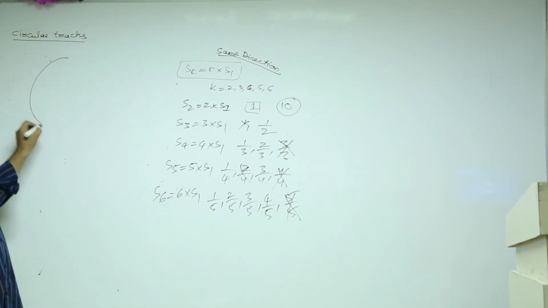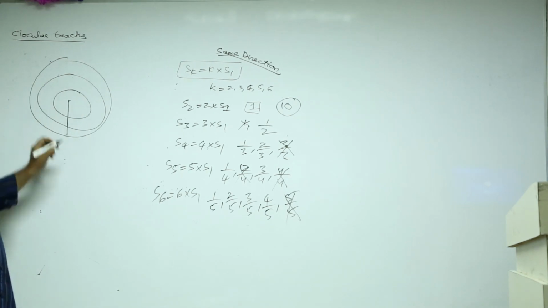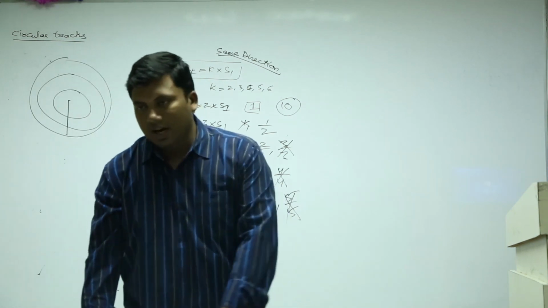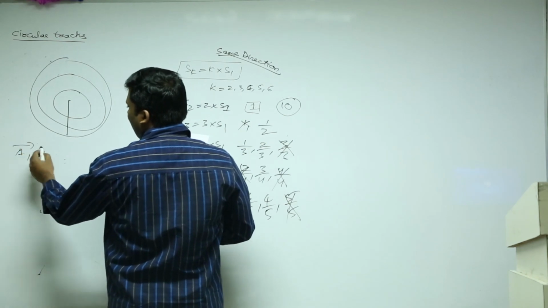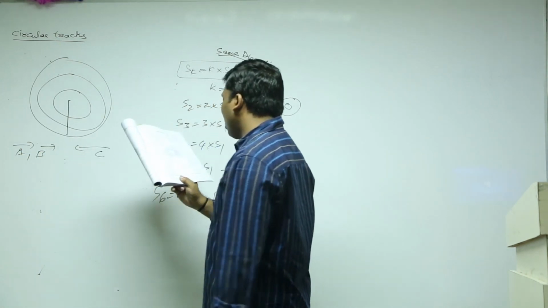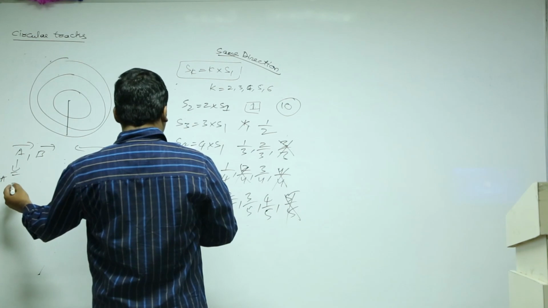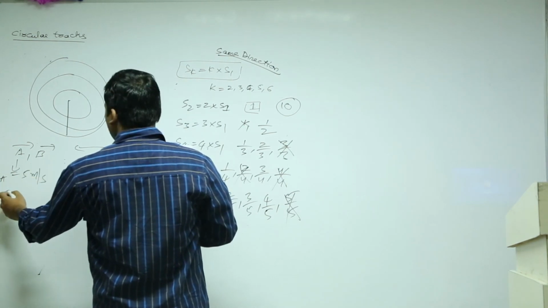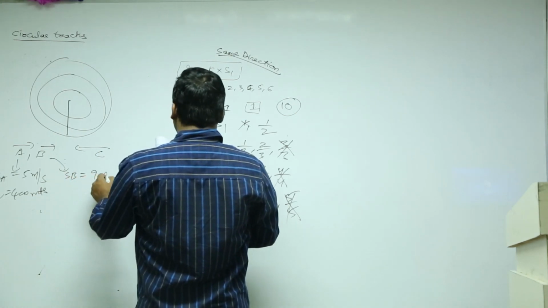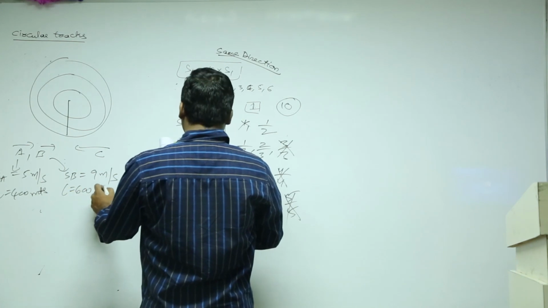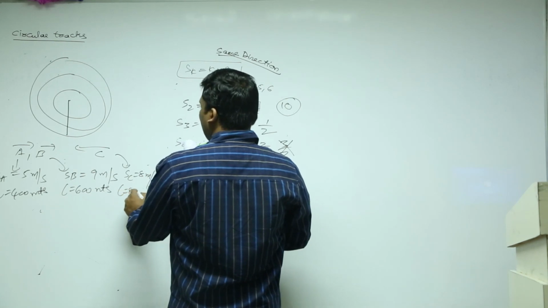Suppose there are some concentric circles. There are some concentric circles, right? Now, please write down this question. A and B are running in clockwise direction. C is moving in anti-clockwise direction. Speed of A is 5 meter per second. Length is 400 meters. Speed of B is 9 meter per second. Length is 600 meters. Speed of C is 8 meter per second. Length is 800 meters.